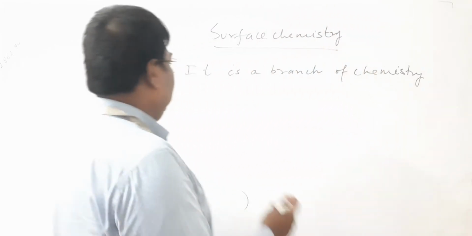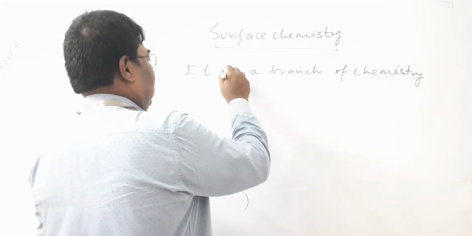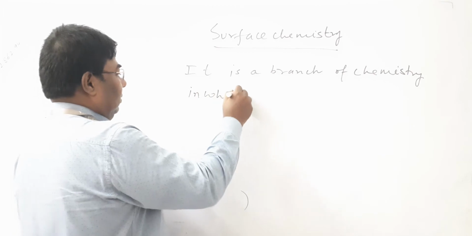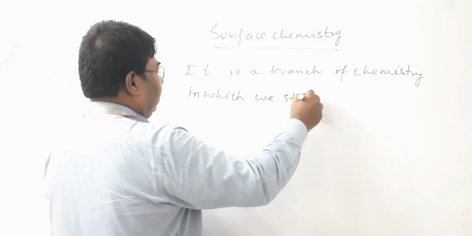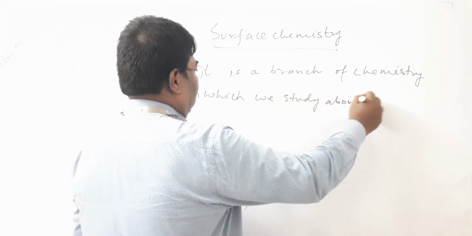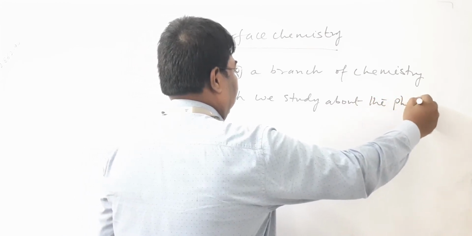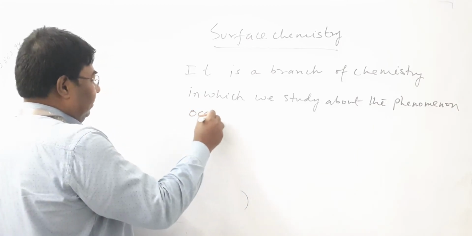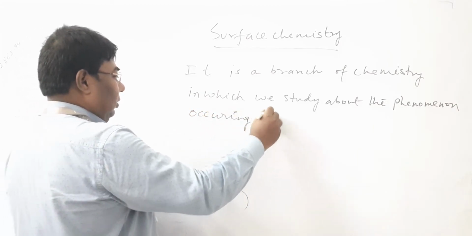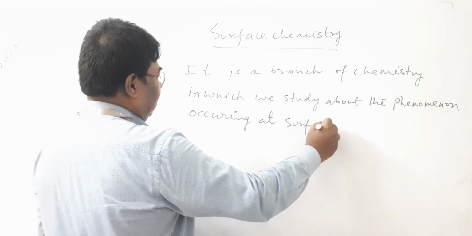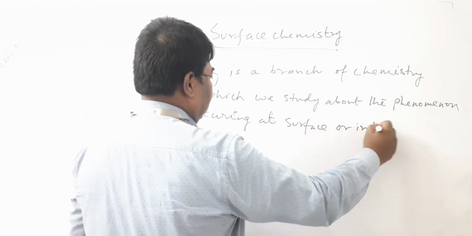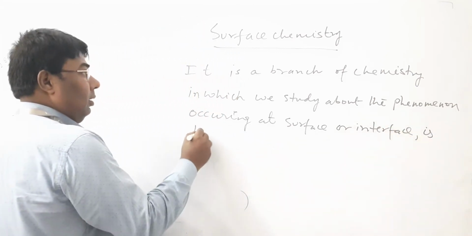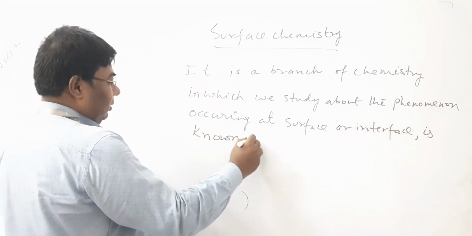So, definition: it is a branch of chemistry in which we study about the phenomenon occurring at a surface or interface is known as surface chemistry.